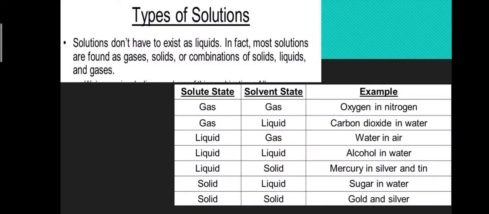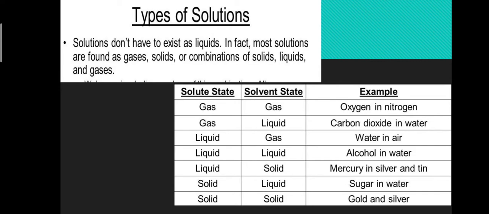Next, types of solutions. So there are various kinds of solution. First, solution of gas in gas. Example, air. Air is a solution of gases in which nitrogen, which is present at 78% in the atmosphere, acts as solvent, and gases like oxygen, carbon dioxide, argon, water vapor present in air act as solute.